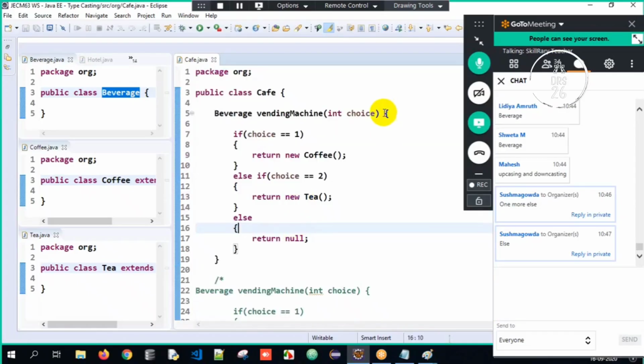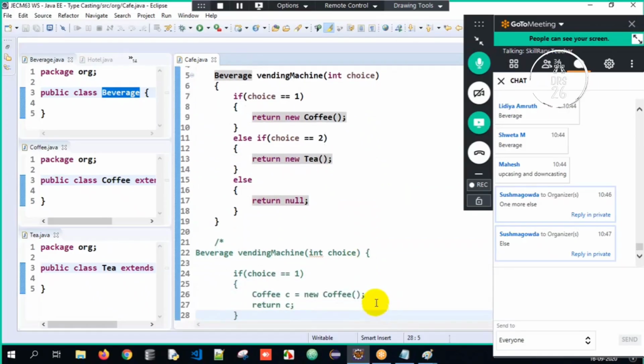Don't you think so? Now your program looks good also. The complexity is reduced. If it is one, you are returning a coffee object. If it is two, you're returning a tea object. If it is something else, null. Coffee is a type of beverage, tea is also a type of beverage here. It works fine. Got the clarity here? If not, you can make use of the second way: create an object first and then return that object. Whichever way you are good at, you can use it.